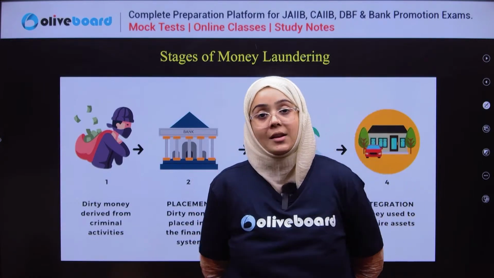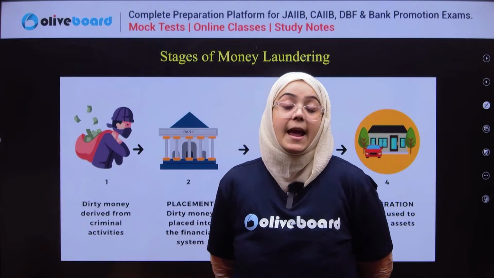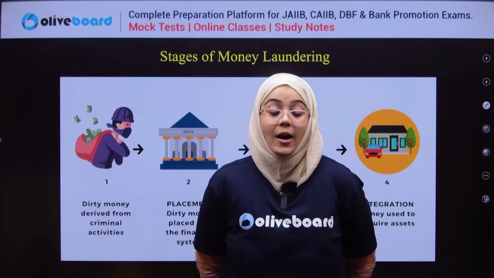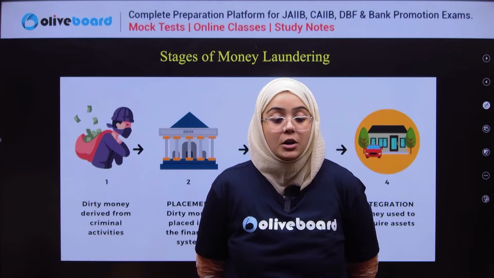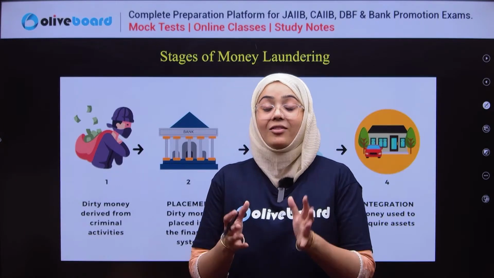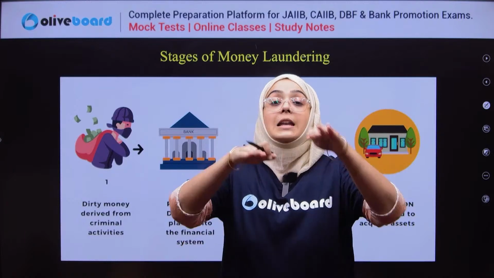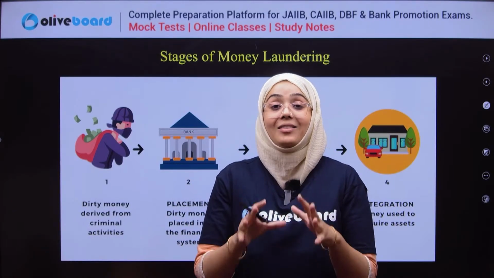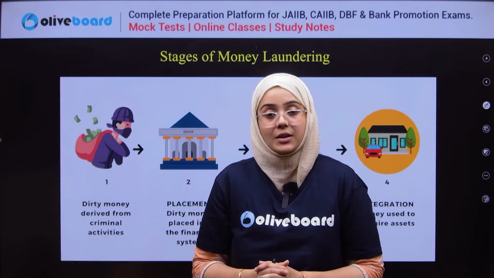Layering these transactions. In order to avoid suspicion, or in order to hide the source of these funds, these funds are layered with legal financial transactions so as to make them safe from different eyes.